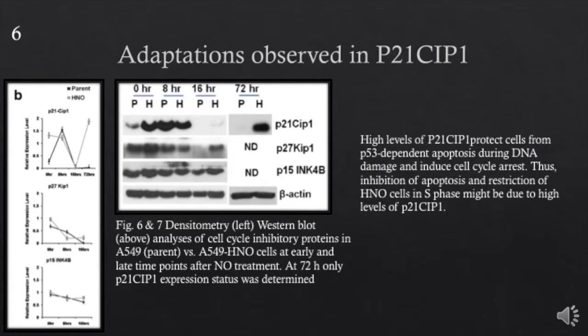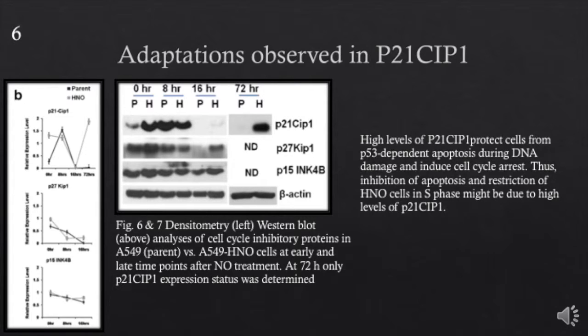Now we're going to go over the adaptations observed in P21CIP1. With prolonged nitric oxide donor treatment, the P21CIP1 levels increased in HNO cells to very high levels. This could result in the inhibition of the cell cycle at G1, G2, or S phase, depending on which cyclin CDK complex it is binding and inactivating. However, it has been reported that the cyclin D3 CDK6 complex is not inactivated by P21CIP1. Cells utilizing this complex in G1 phase can still bypass high levels of P21CIP1 and enter S phase.